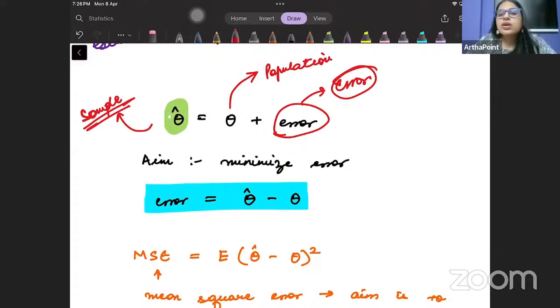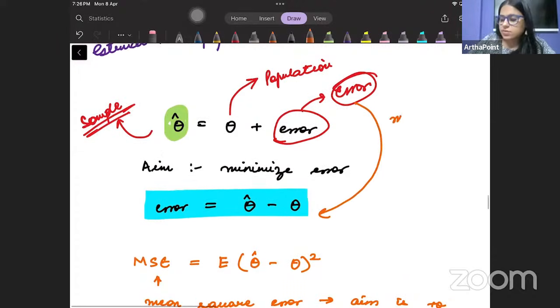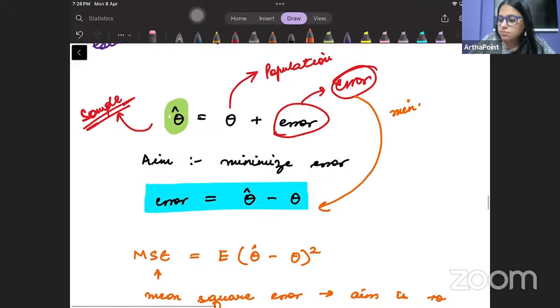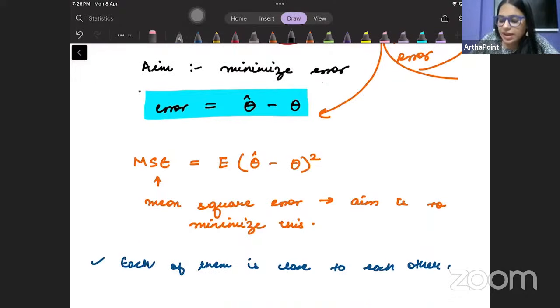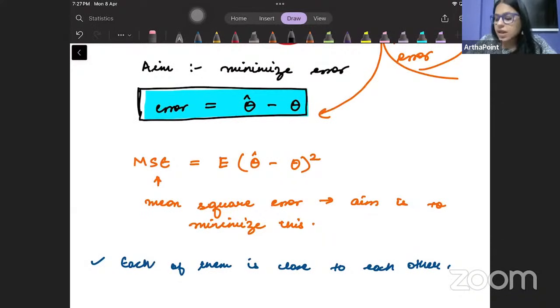I should be going ahead and minimizing this. I want to minimize or lower this error. Am I clear with this? So I go ahead and I find out this error, beta. What is the error? Error is the difference between what I estimated, the sample value, and the value of the population.